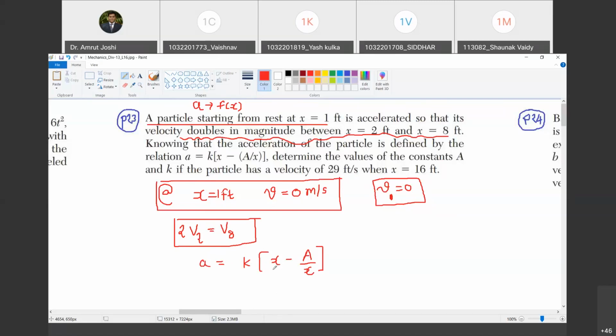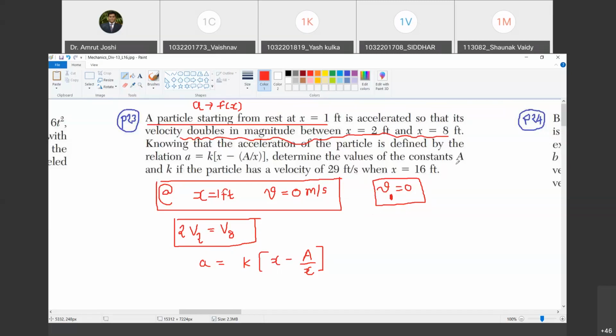Are you with me? Yes, sir. So A and K, when I say they are constants, they are not functions of what? Tell me. Functions of t. They are neither functions of t nor functions of x. Are you with me? Yes, sir.